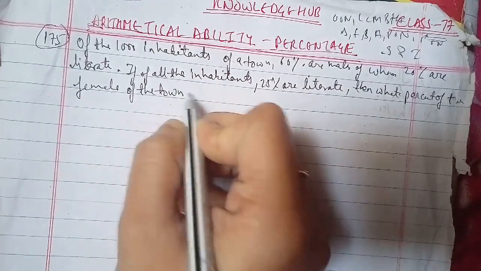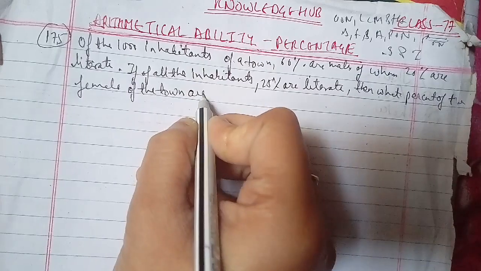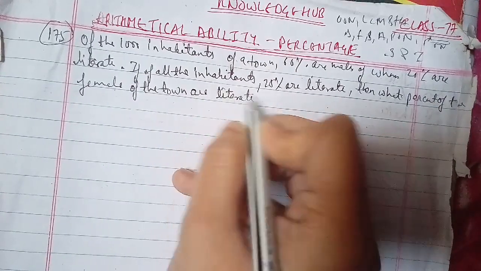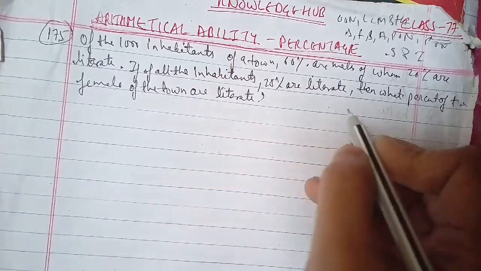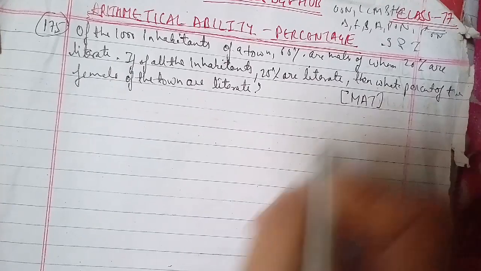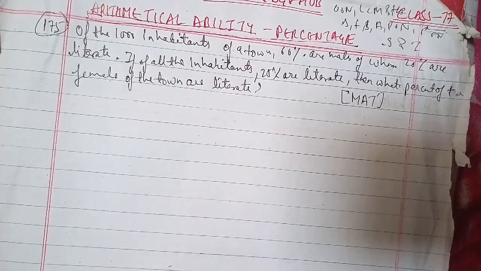This has been asked in a math examination paper, which has been an important one. The options for the same we have 22.5%, 27.5, 32.5 and 37.5 as well. So here we go ahead with the solution for the same.